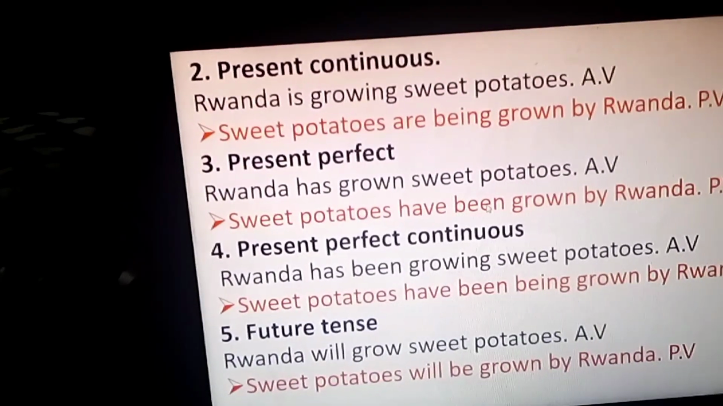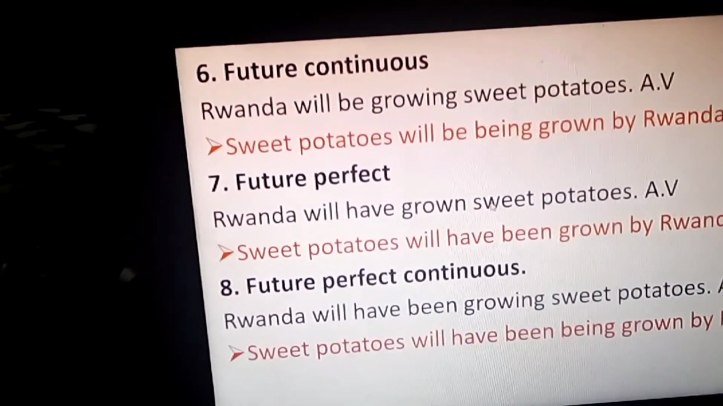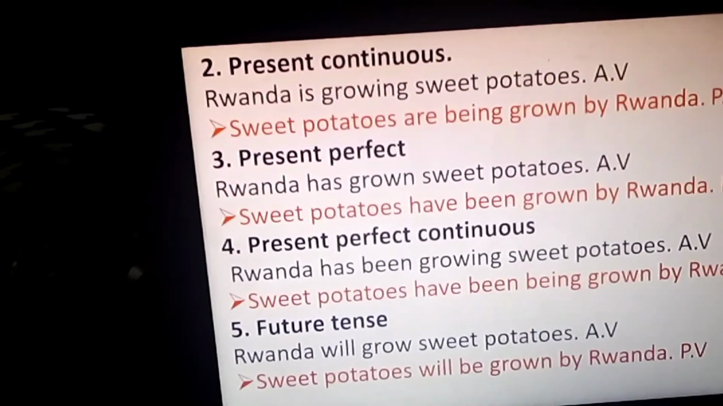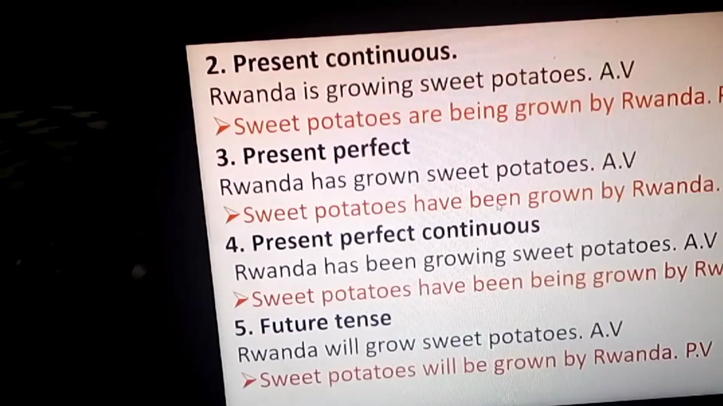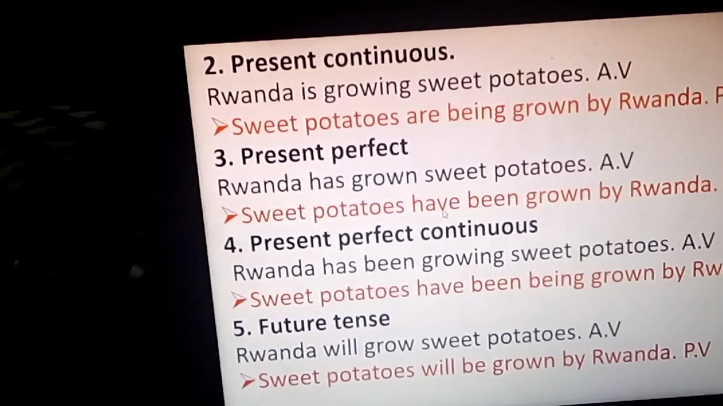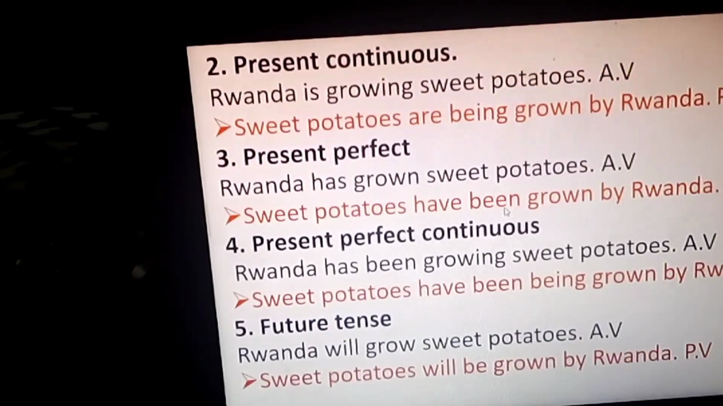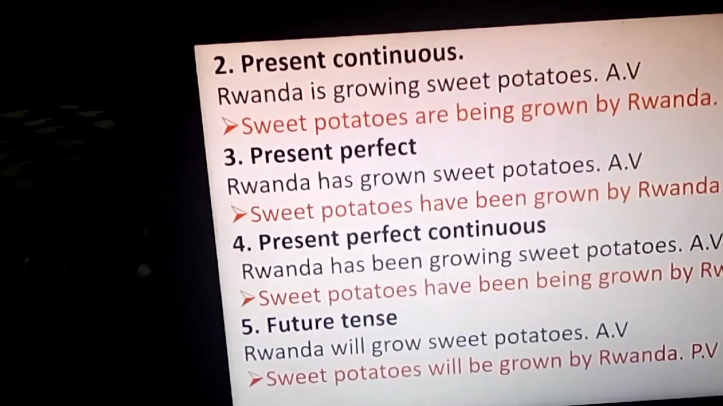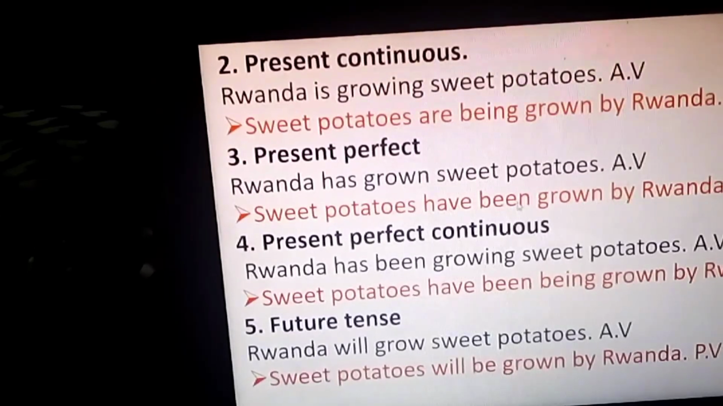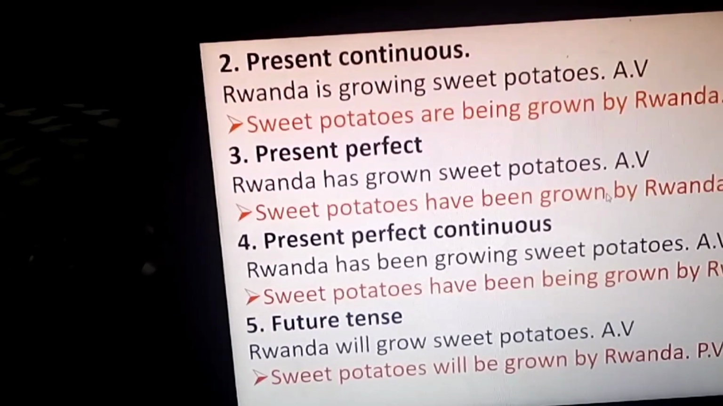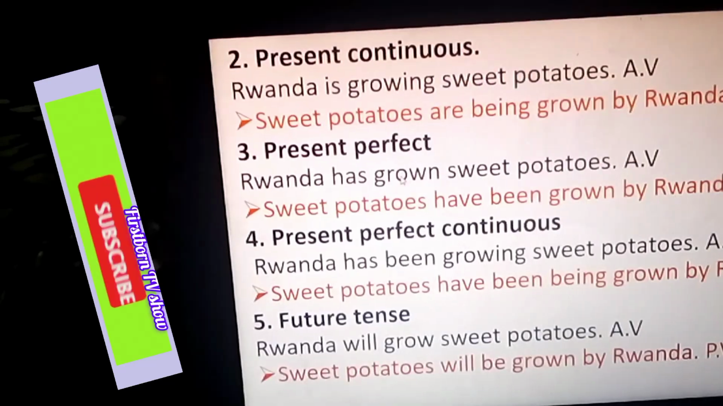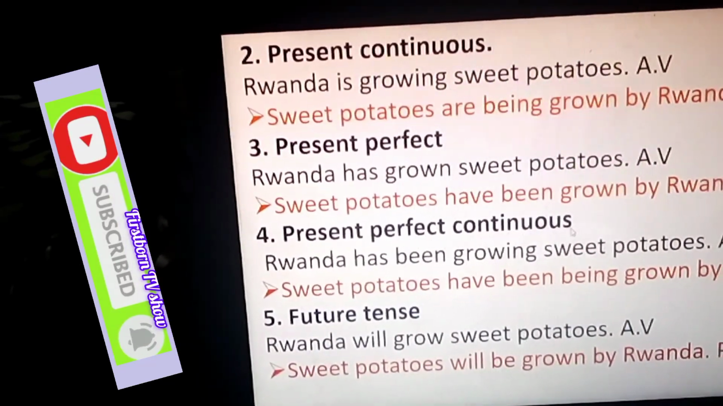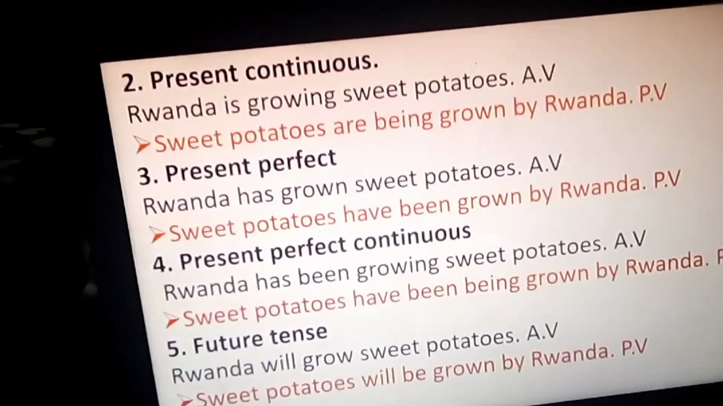Why do we add this been? We add this been because the verb to have is always followed by a past participle of the verb, and the past participle of our auxiliary verb to be is been, and then we add the past participle of the verb grow here, which is grown. Very good, you are getting me well.